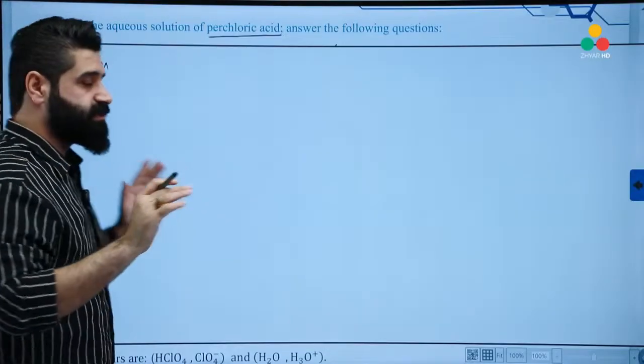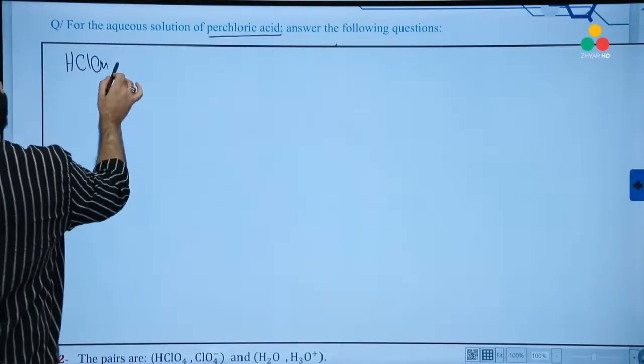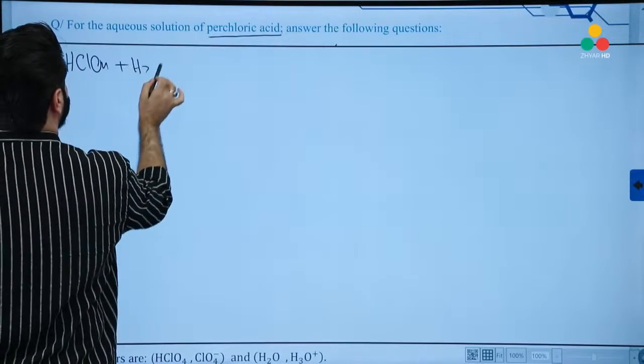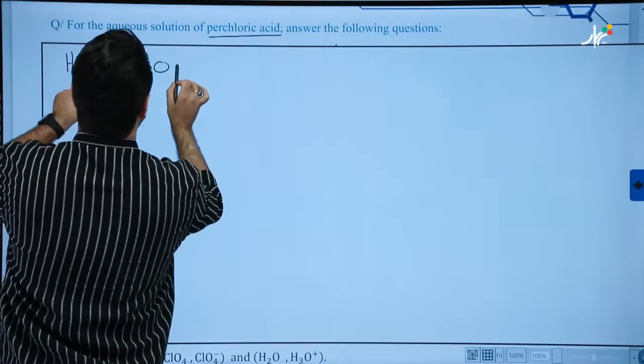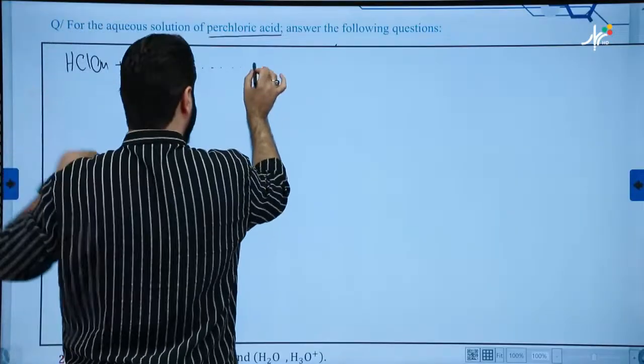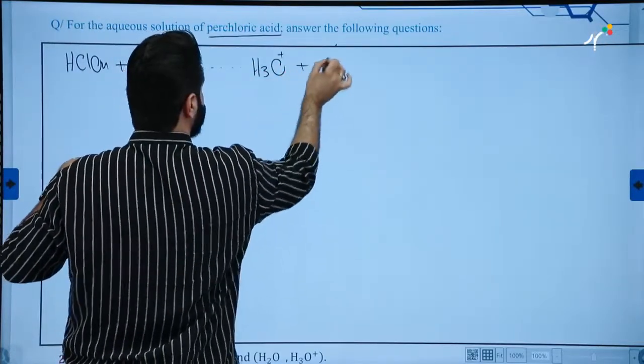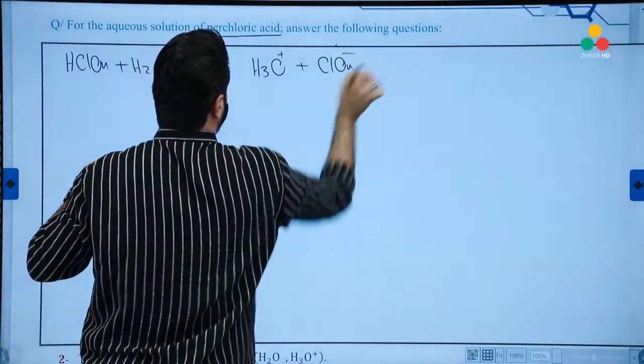First thing, just write the reaction for the ionization of perchloric acid plus H2O. This is a strong acid. I'm not going to mention the direction. Then it forms H3O+ and ClO4-.